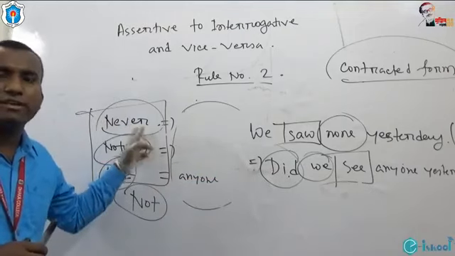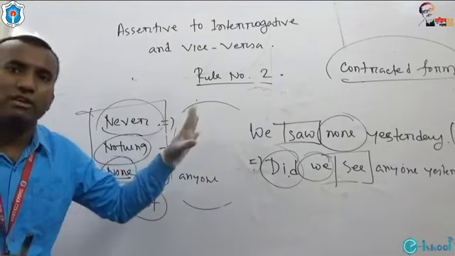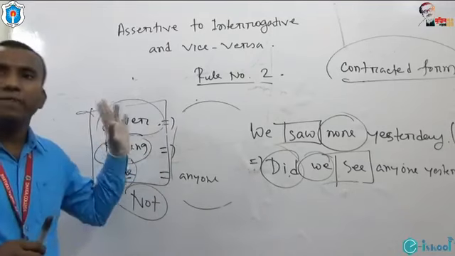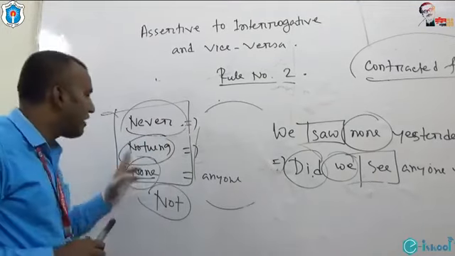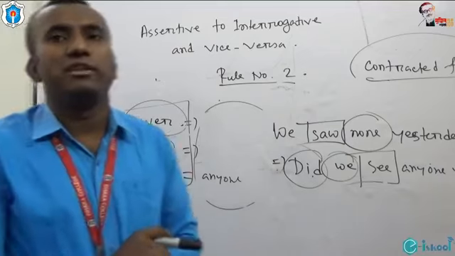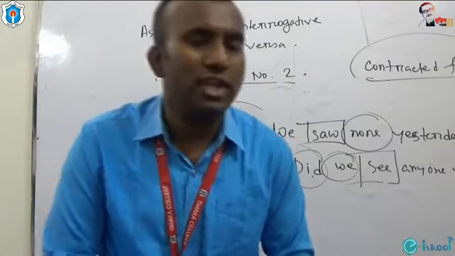If you get any never, don't use not, but use ever. If you get nothing, please use anything. If you get none, please use anyone. This is all about rule number 2. I think you have got it.